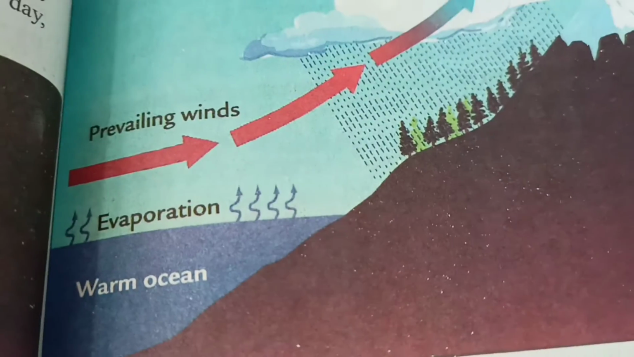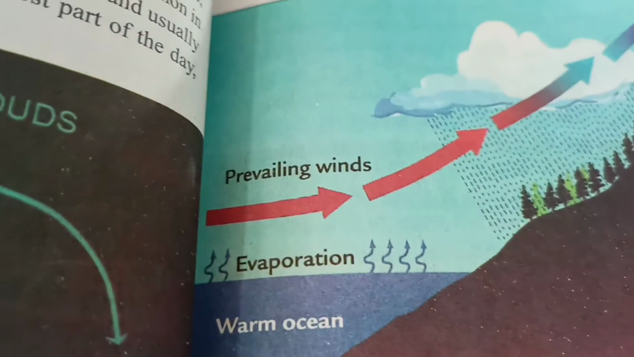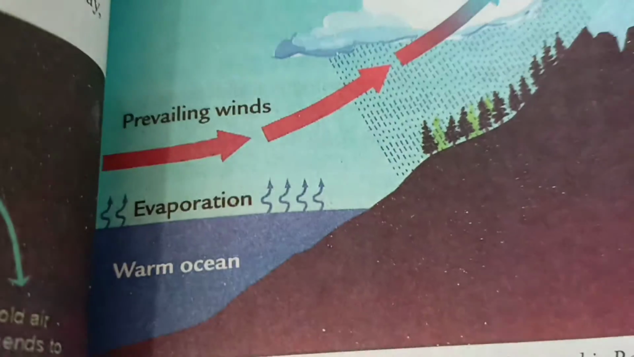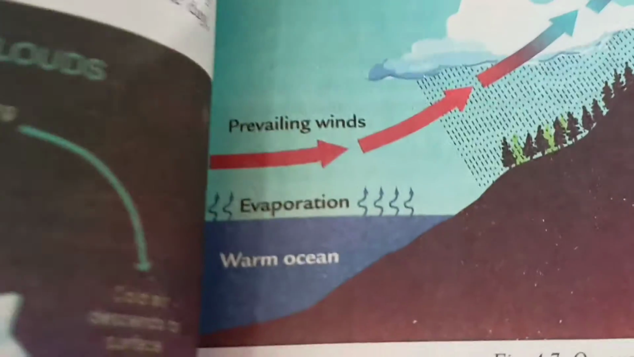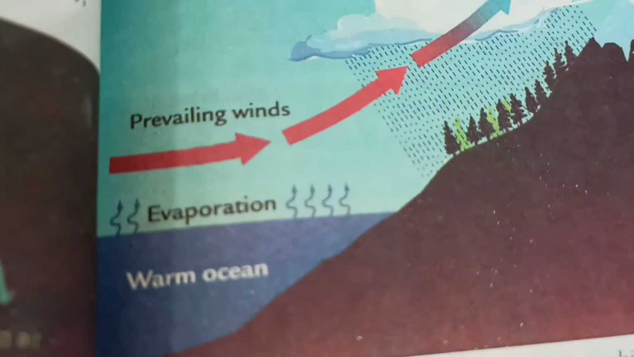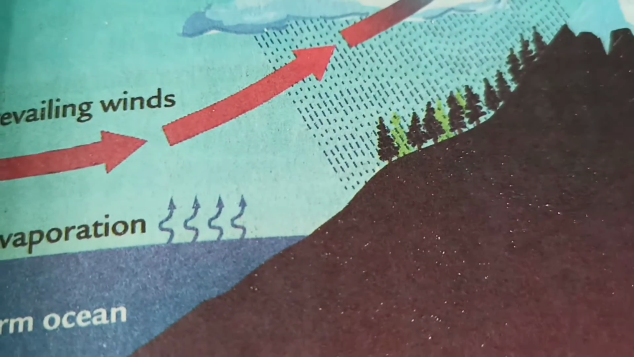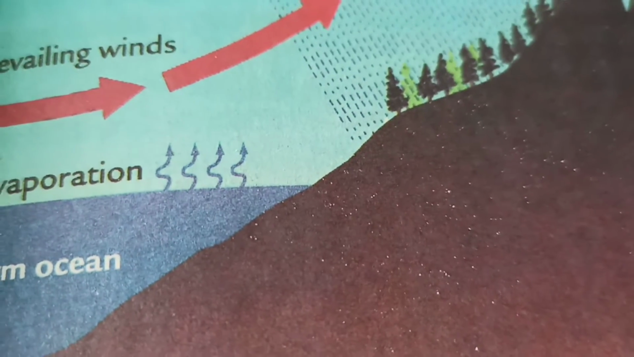Orographic rainfall is also sometimes called orogenic rainfall. We get this term from the Greek word oros, meaning mountain. As I told you, most of these words come from Greek. This occurs when moist wind is forced to rise over a mountain.